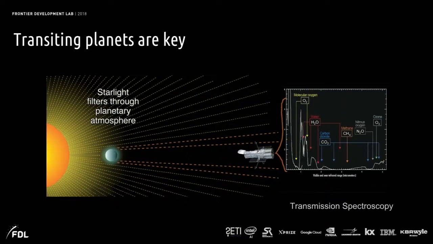And another thing we can do with transiting planets is actually kind of taste or smell the atmospheres. There is starlight when that planet transits its star that passes through the atmosphere and imprints this chemical signal onto the starlight we get during transit. And we can use this, as you'll hear in future talks from the astrobiology team, to detect molecules and potentially biomarkers that are signals for life. So this is one of the reasons that TESS is launched, to try and find these new transiting planets.